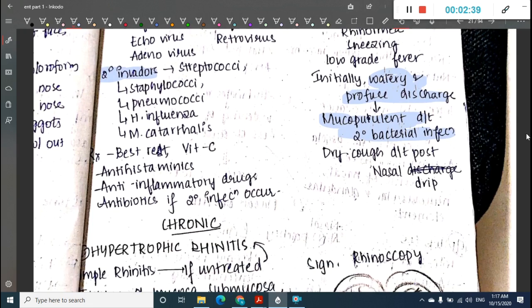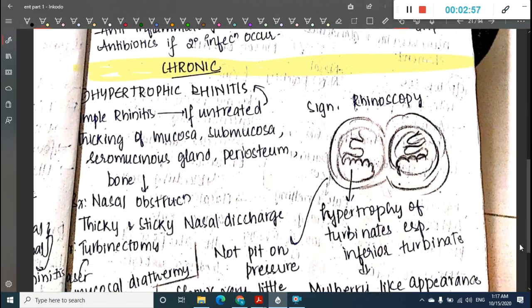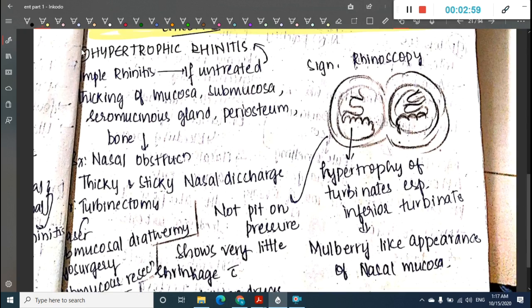What is the treatment? Treatment is bed rest, vitamin C can be given, antihistaminics, anti-inflammatory drugs, and antibiotics can also be given if secondary infection occurs. Then we will have to see about chronic type of rhinitis. In chronic rhinitis, the first type is hypertrophic rhinitis.